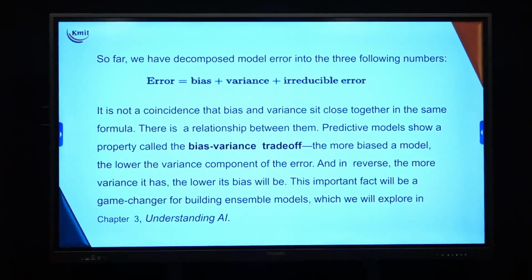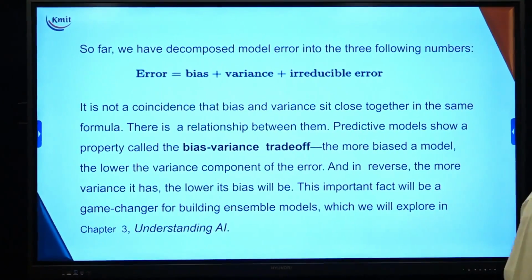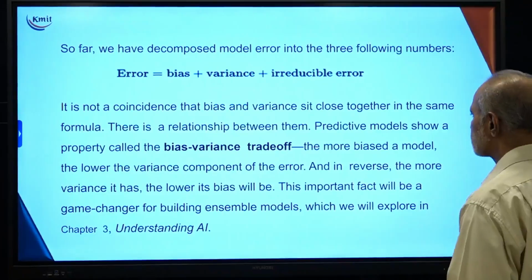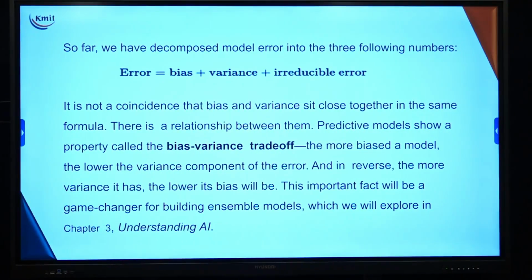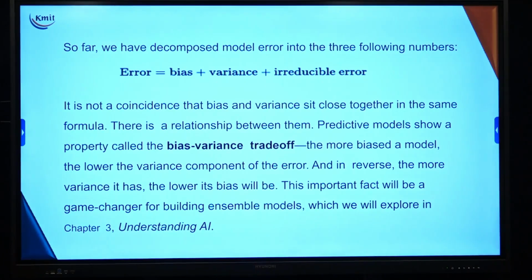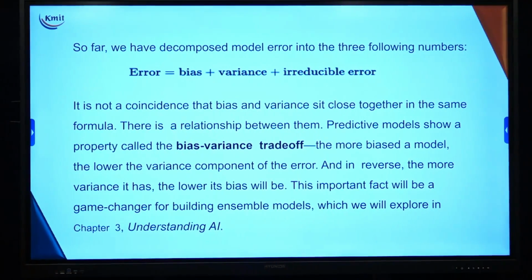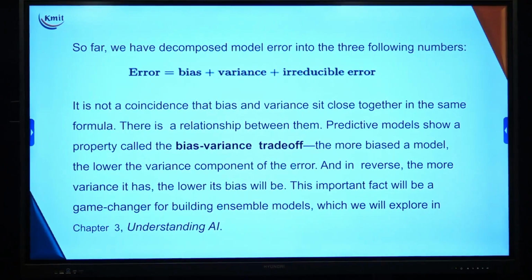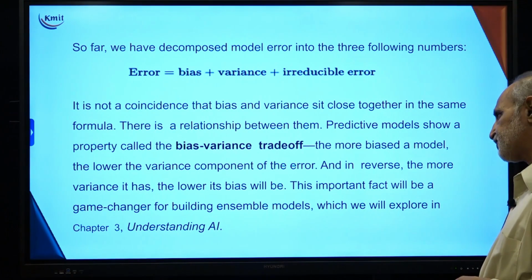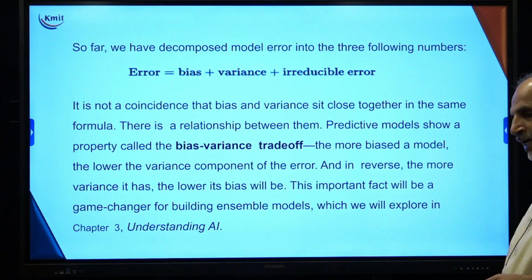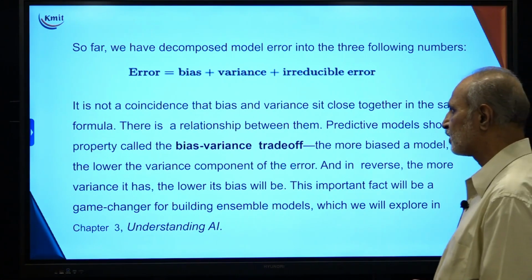Okay. So far we have decomposed the error into this form. We say error equals bias plus variance plus irreducible error. We have to talk about two components only, bias and variance. So we use a word called bias variance trade-off. Do I want less bias and more variance, or more bias and less variance, or both less, or both more? So this is what we call a trade-off.